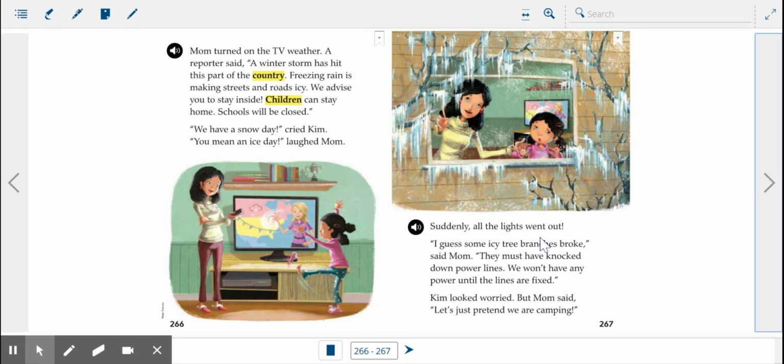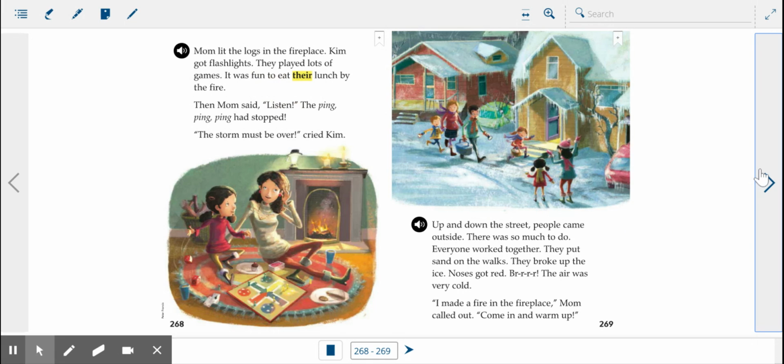Suddenly the lights went out. I guess some icy tree branches broke, said Mom. They must have knocked down the power lines. Now, what do you think the cause and effect is in that event? Well, I always go with effect first. What happened? The power went out. Why did the power go out? Because icy tree branches broke and hit it. Perfect. Cause and effect is pretty simple.